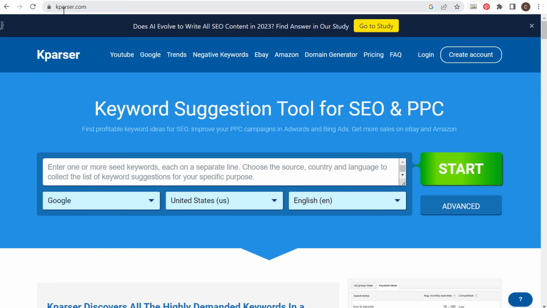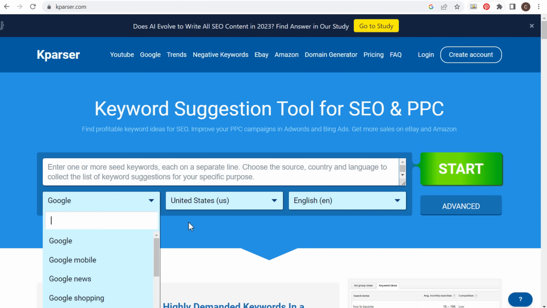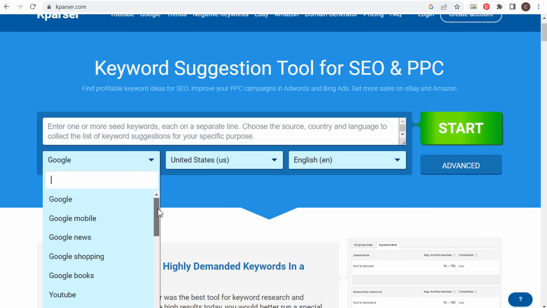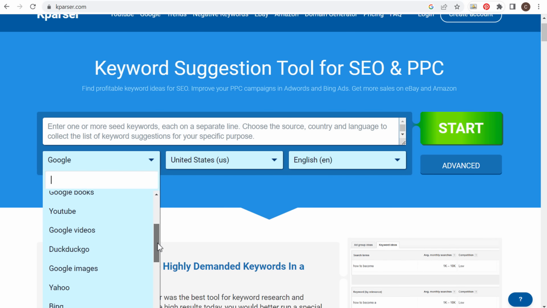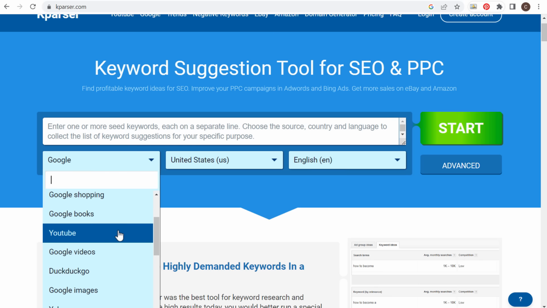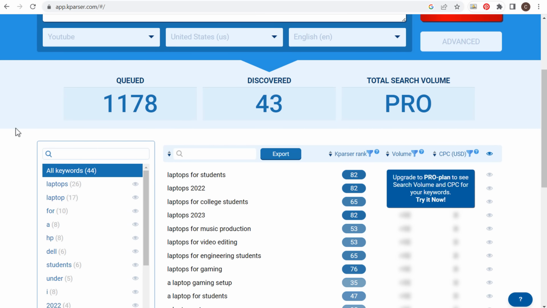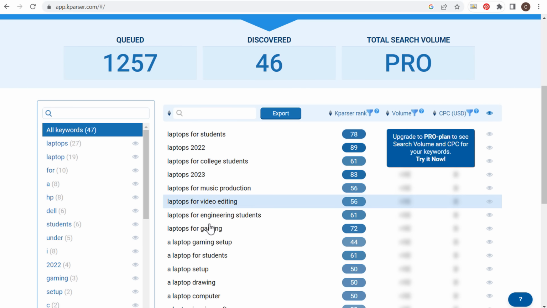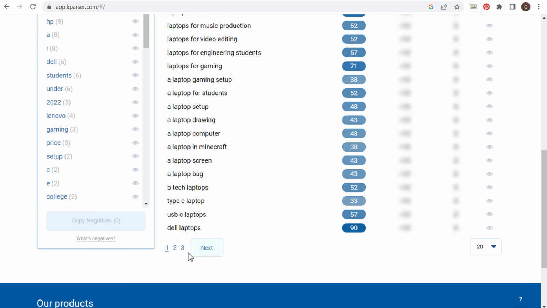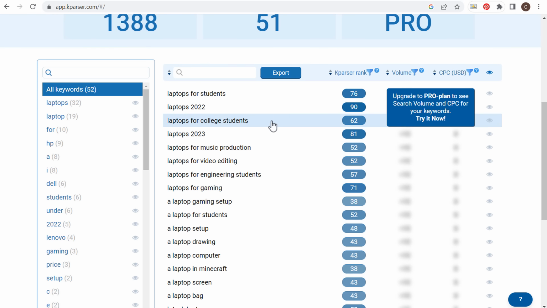Last but not least, kparser.com. We can search different search engines here. So Google Mobile, News, Shopping, YouTube, DuckDuckGo. Let's use YouTube for our example here, and we'll enter laptops and we'll click on start. Now, if we scroll down here, we're looking at our YouTube keywords. You can see we have plenty of ideas here that we can use if we're starting to create some different YouTube content geared around laptops.